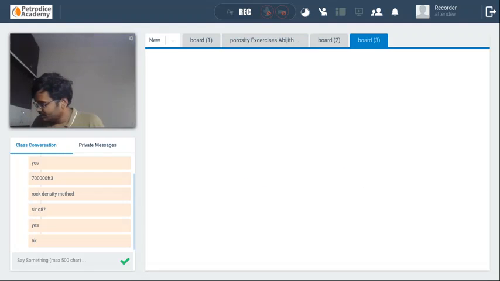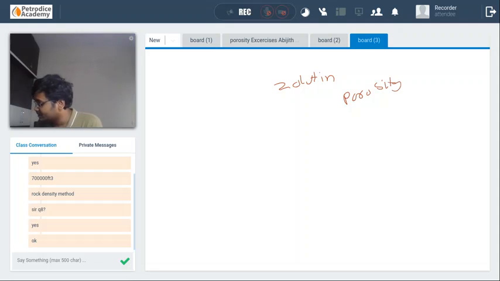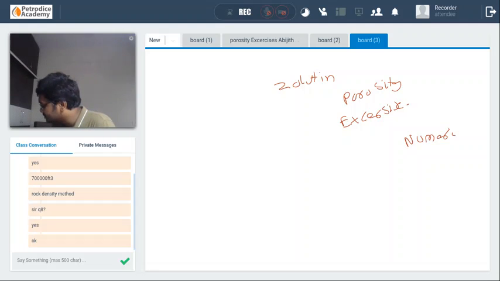And see, after this particular class, I will give you another book, that is Zolotin. In this particular book also there is a chapter on porosity. After that particular chapter, there are some exercise questions. Okay, do those particular questions. In the next class, we will discuss those questions. I think it is chapter 4 or 5. I don't remember the exact chapter number. The chapter name is porosity. After that chapter, there is an exercise. I will post it in the group. Okay, do those questions and write them in the numerical notes.